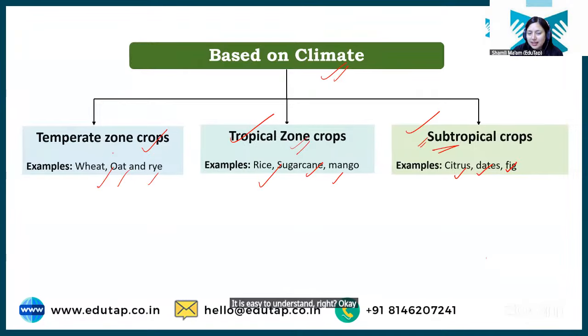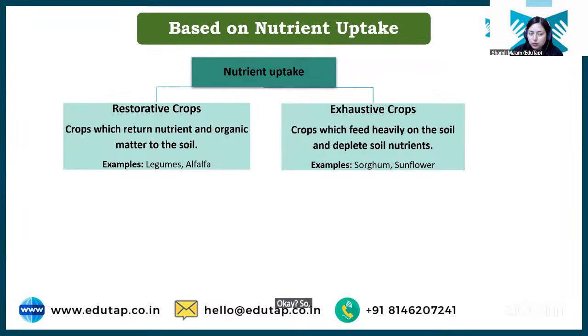Okay, tropical क्या है? Tropical is basically where the temperature is very high. Like the area where the temperature throughout the year is generally very high. That zone is called tropical zone. So crops growing in such areas are called tropical zone crops.